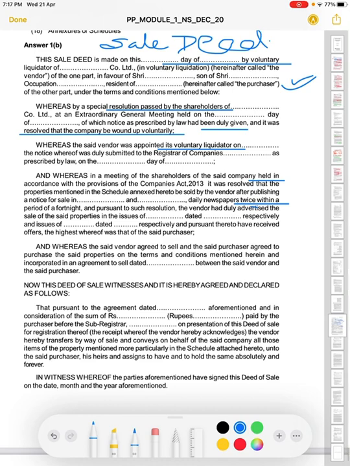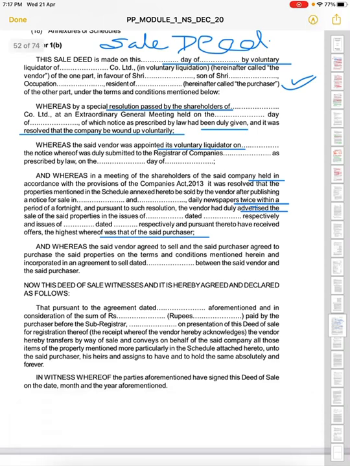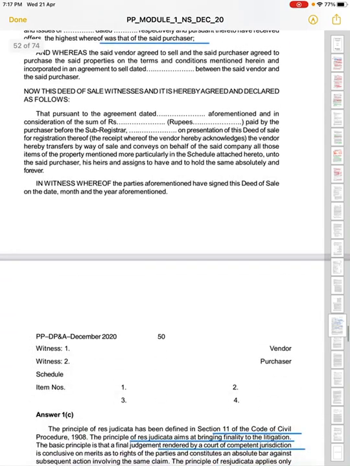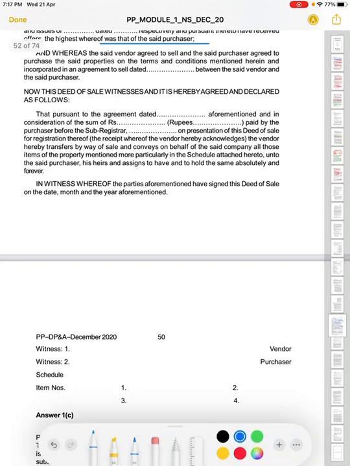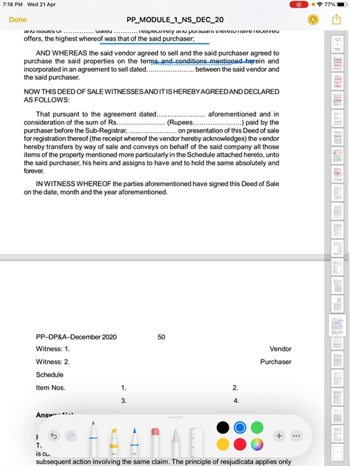And pursuant to such resolution, the vendor has duly advertised the sale of the said property in the issues dated respectively, and pursuant thereto has received offers, the highest whereof was that of the said purchaser. Now whereas the said vendor agreed to sell and the said purchaser agreed to purchase the said property on the terms and conditions mentioned herein and incorporated in an agreement to sell dated this. ये हम कर सकते हैं कि भाई conditions पे they both agreed.